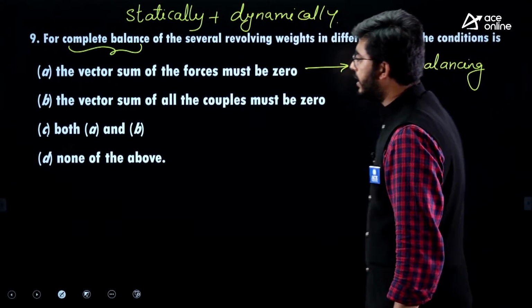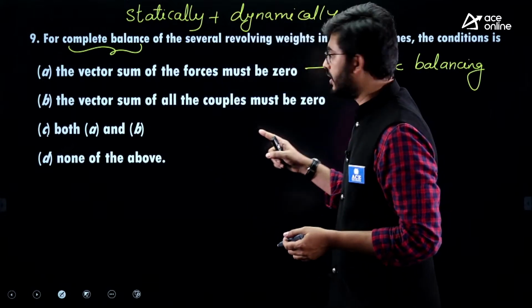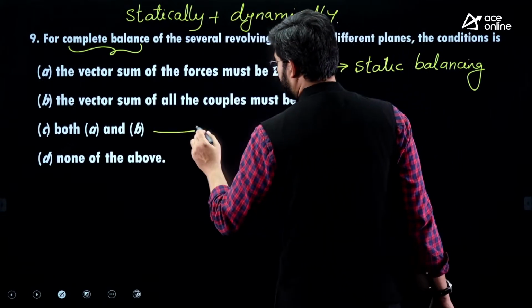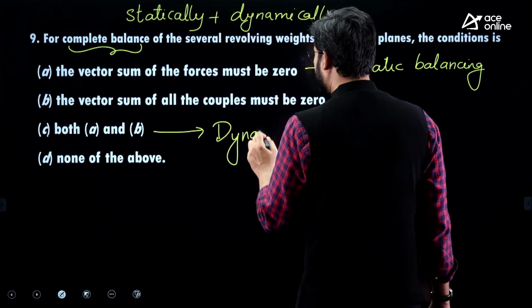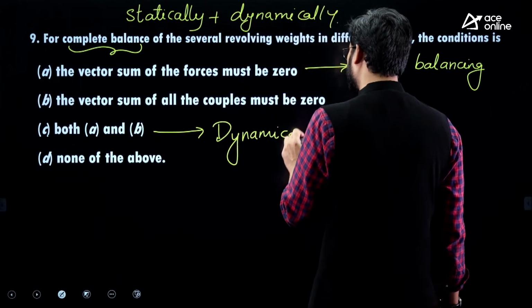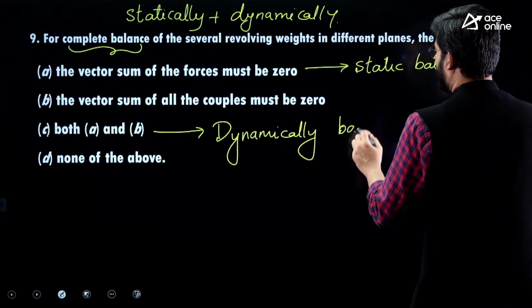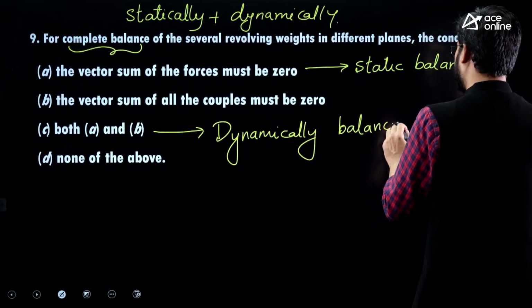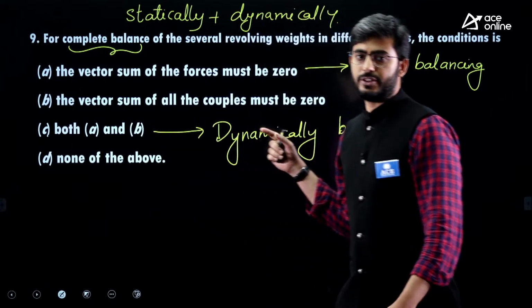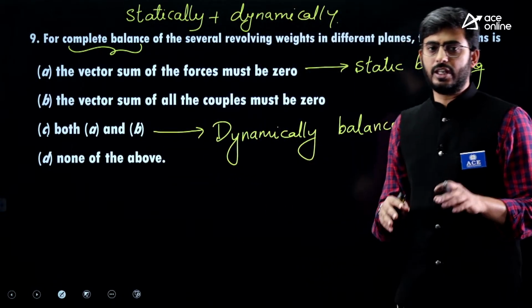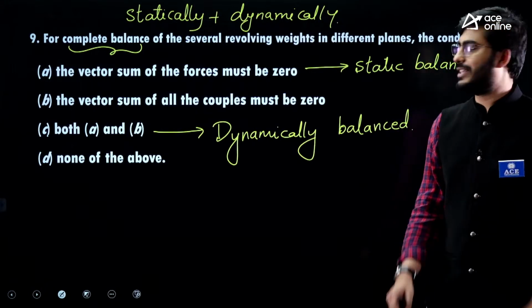And if these two, that is the vector summation of forces and couples, are included, then we call it dynamic balancing, because at large speeds this unbalance is going to exert vibrations, or dynamic loading on the system.